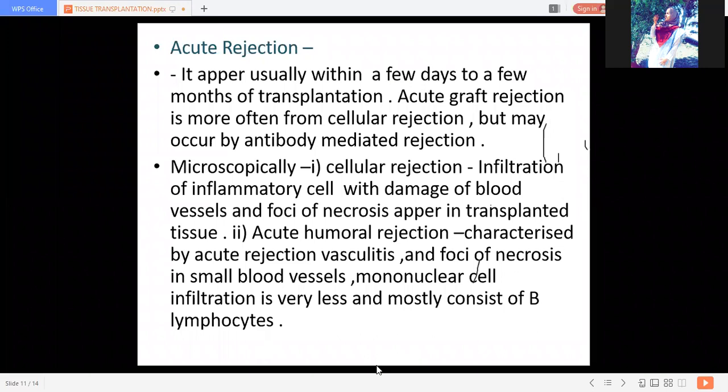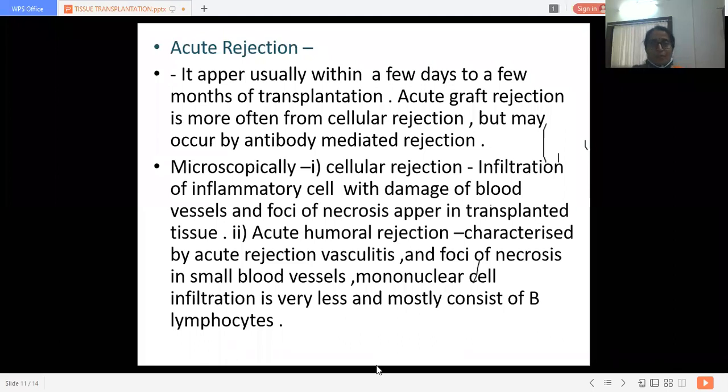In this acute rejection reaction, there is infiltration of inflammatory cells with damage of blood vessels, and foci of necrosis appear in the transplanted tissue. The second thing, acute humoral rejection, is characterized by acute rejection vasculitis, that is inflammation of vessels, and foci of necrosis in the small blood vessels. Then mononuclear cell infiltration is very much less, but mostly consists of B lymphocytes.